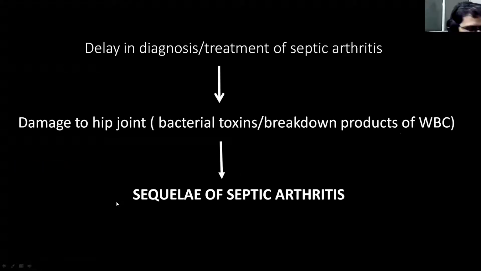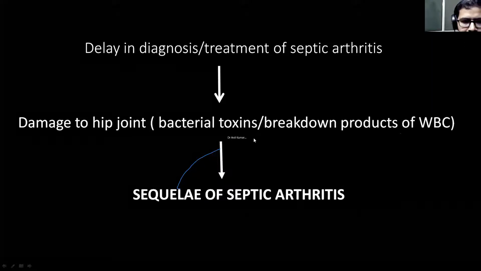So you know that septic arthritis is an emergency. A delay in diagnosis of septic arthritis can lead to damage to the hip joint, and damage to the hip joint is mainly because of bacterial toxins and the breakdown products of WBC. So what happens if there is damage to the various hip structures? These damages can lead to sequelae of the septic arthritis. So what are the various structures that can be damaged?